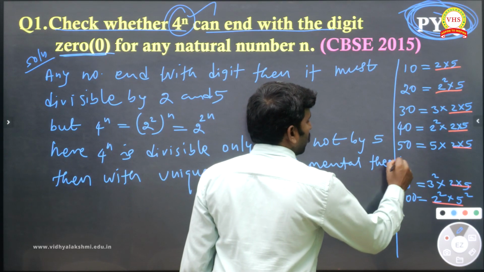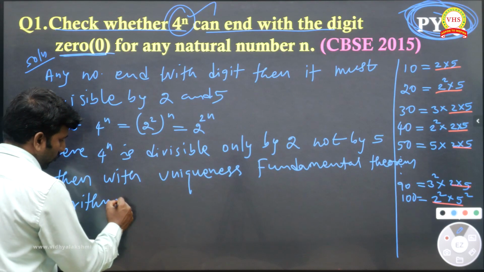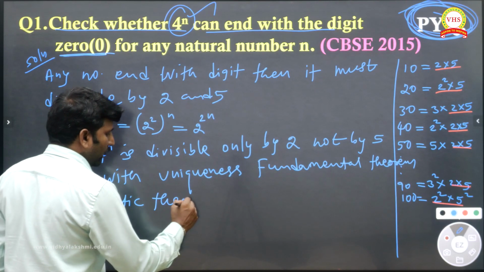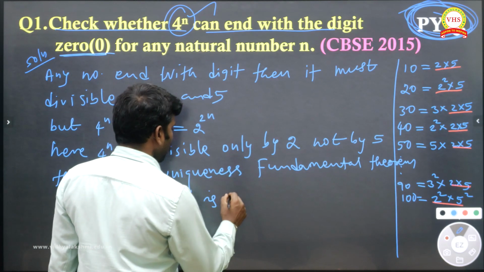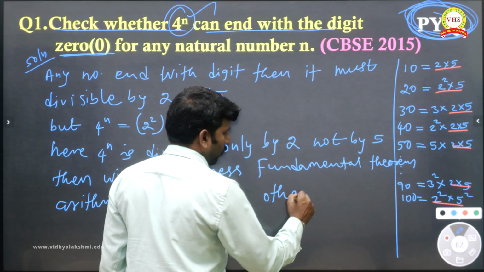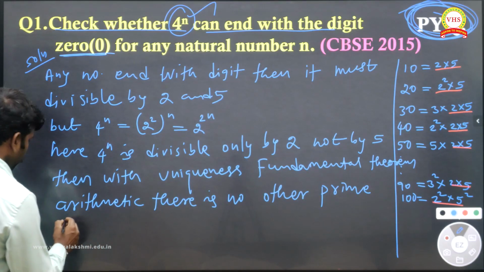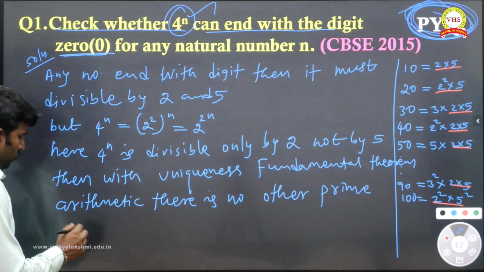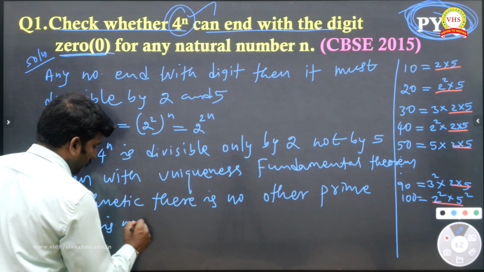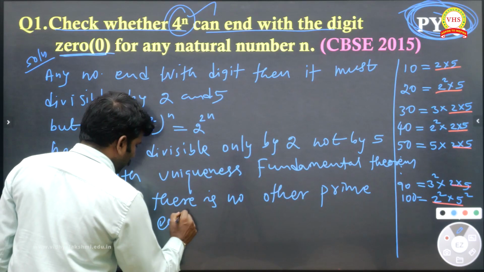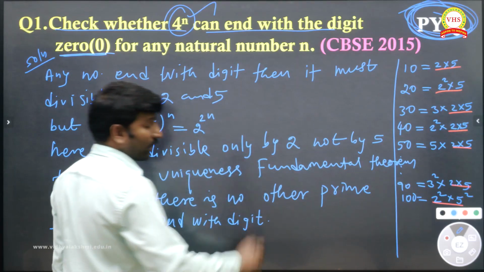there is no other prime. So 4 power n does not end with the digit 0, you can say. Understand?